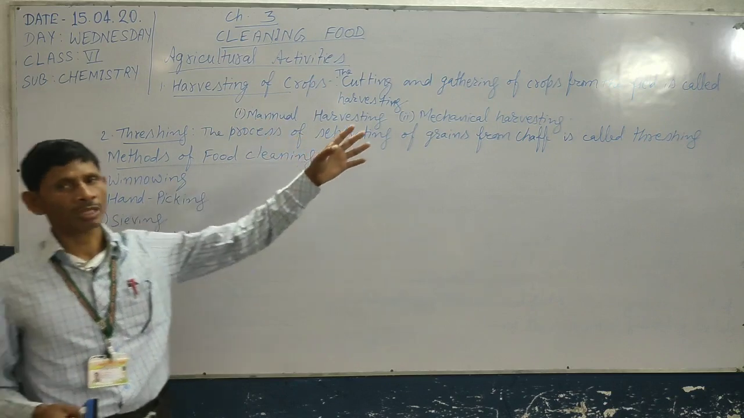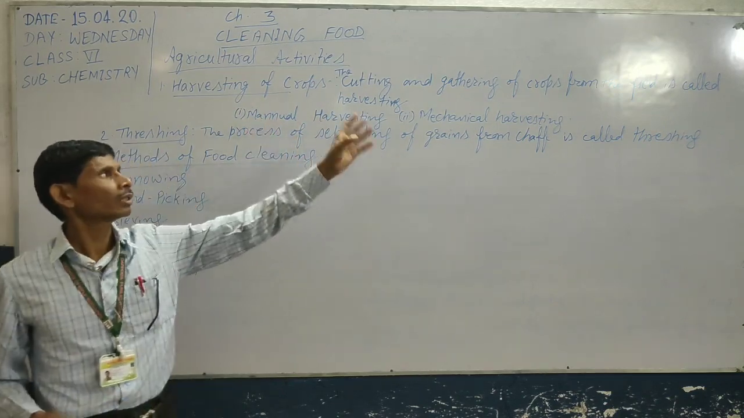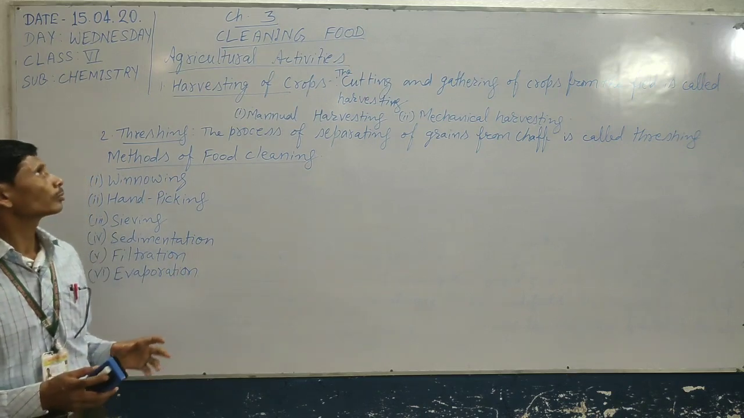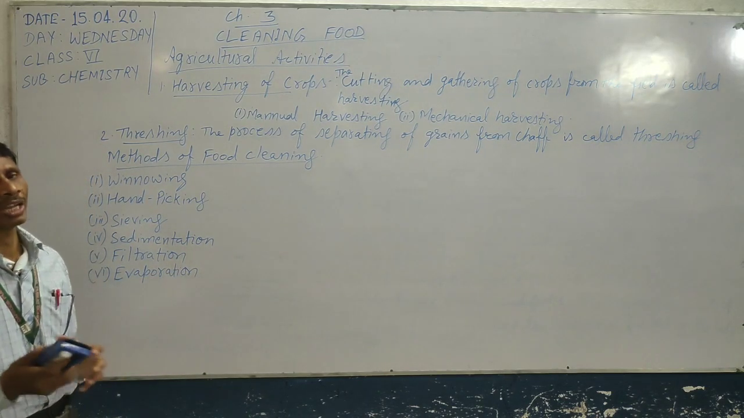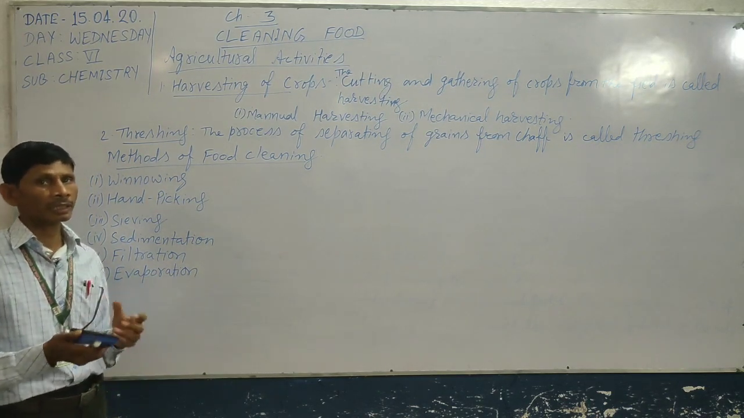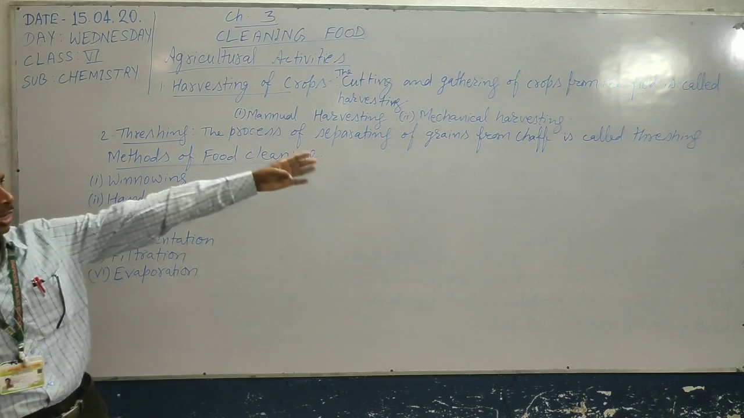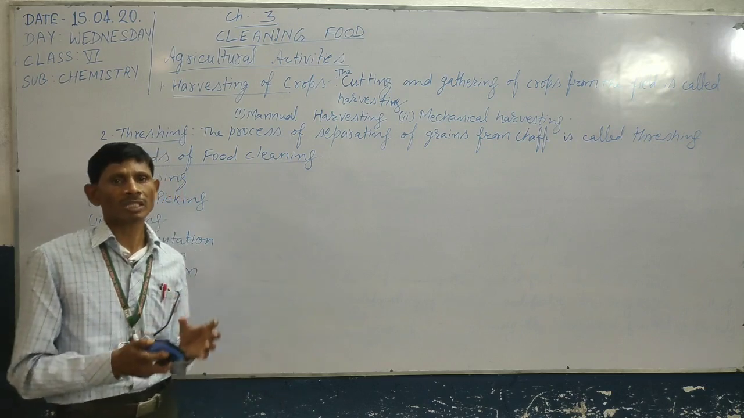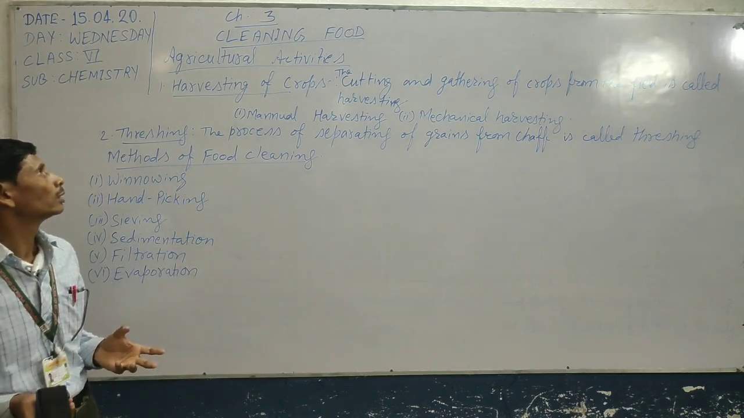This process is done in two ways, manual and mechanical. Manual means the harvesting is done by hand by using a sickle or any other equipment, and mechanical means the harvesting is done by using a machine like a tractor.